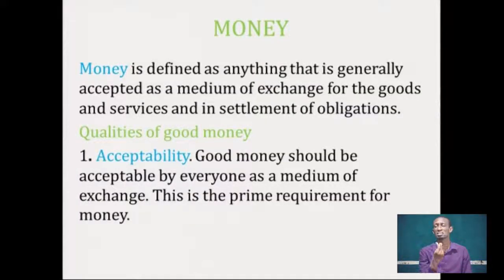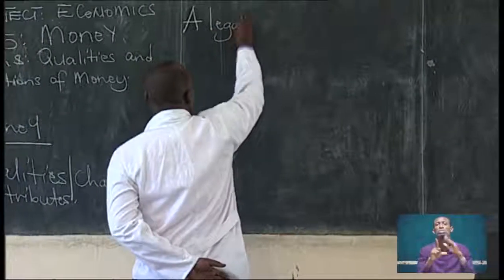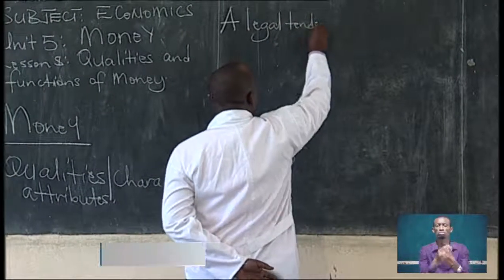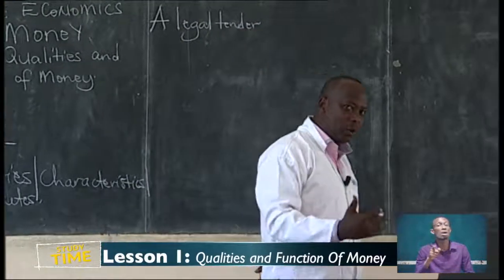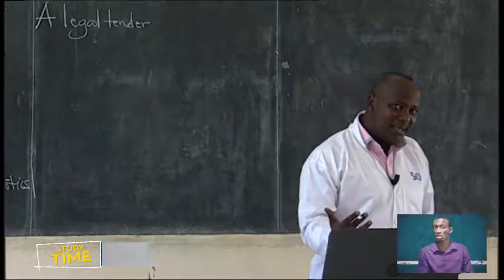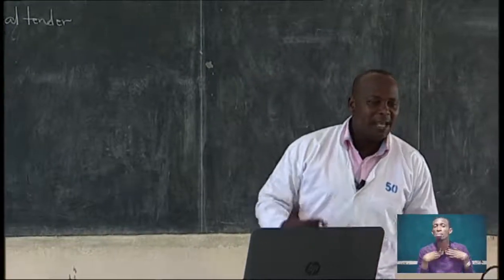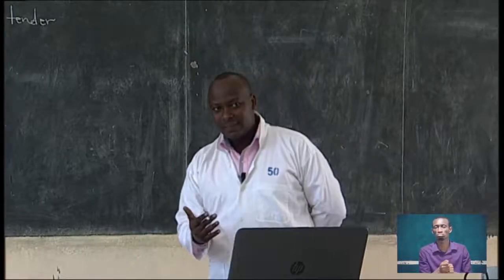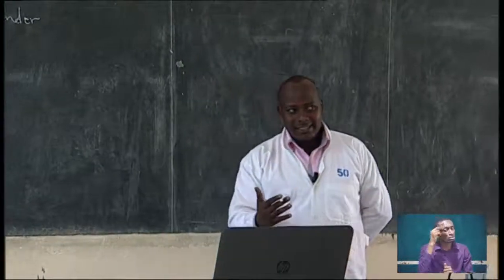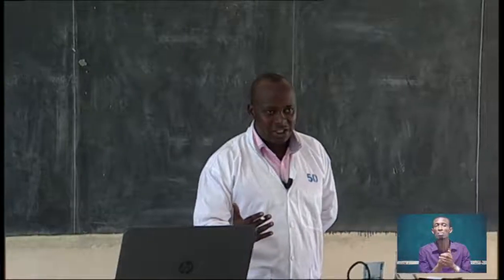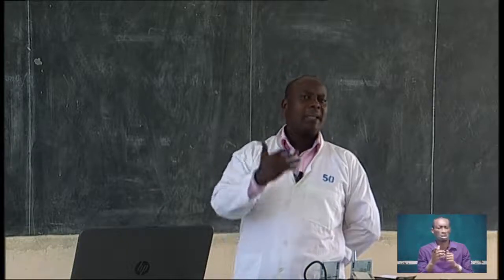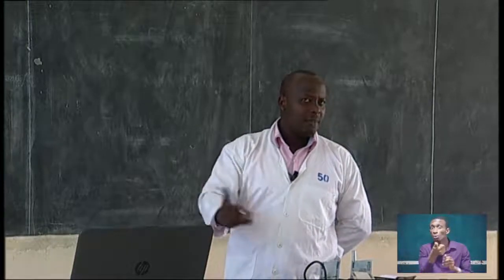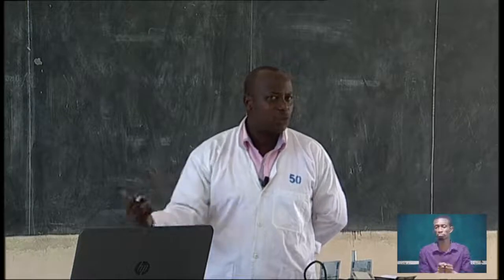Good money should act as a legal tender. There is what we call a legal tender. What is a legal tender? In this case, we are talking about money. A legal tender is money that is accepted by law in payment of debts. Remember we said money is anything that is accepted as a medium of exchange, even in settlement of obligations. And what could be those obligations? Like payment of debts, payment of taxes, to meet financial obligations.